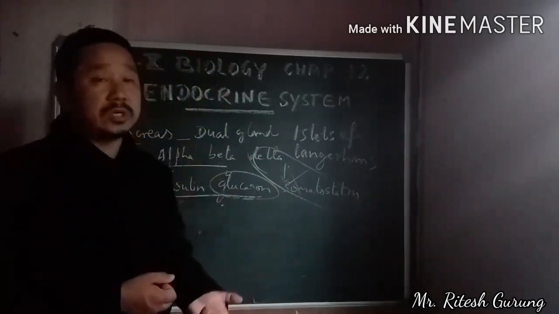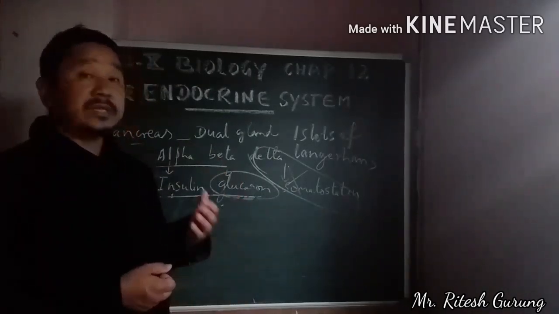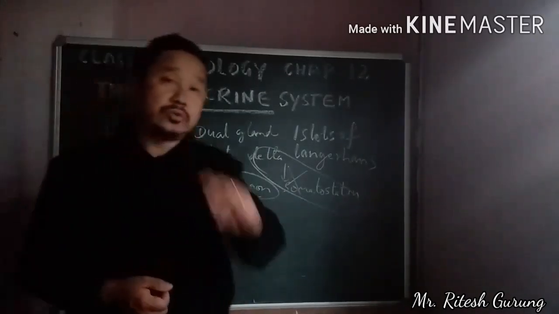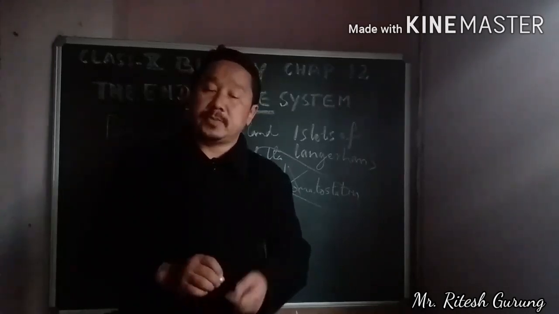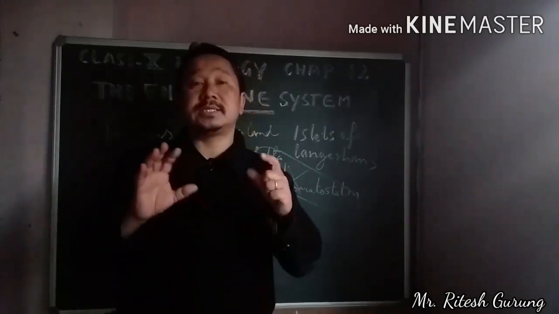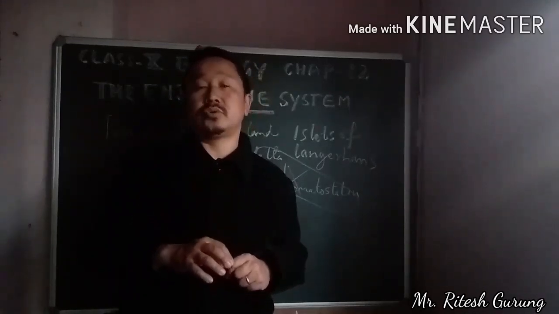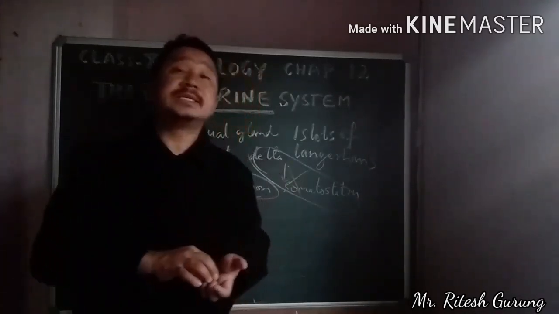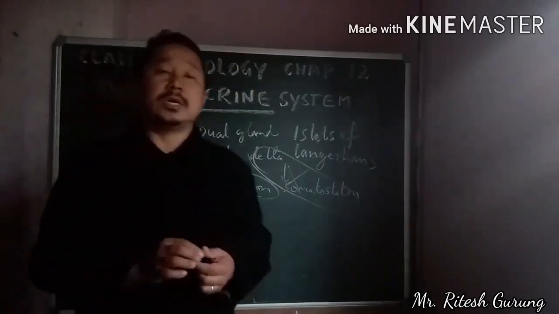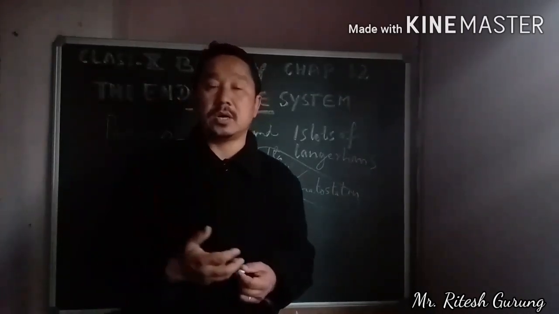So how does it check the sugar level in the blood? It does so in two ways. Number one, it influences the cells of the body to make use of the sugar, it promotes the cells to utilize the sugar or glucose.